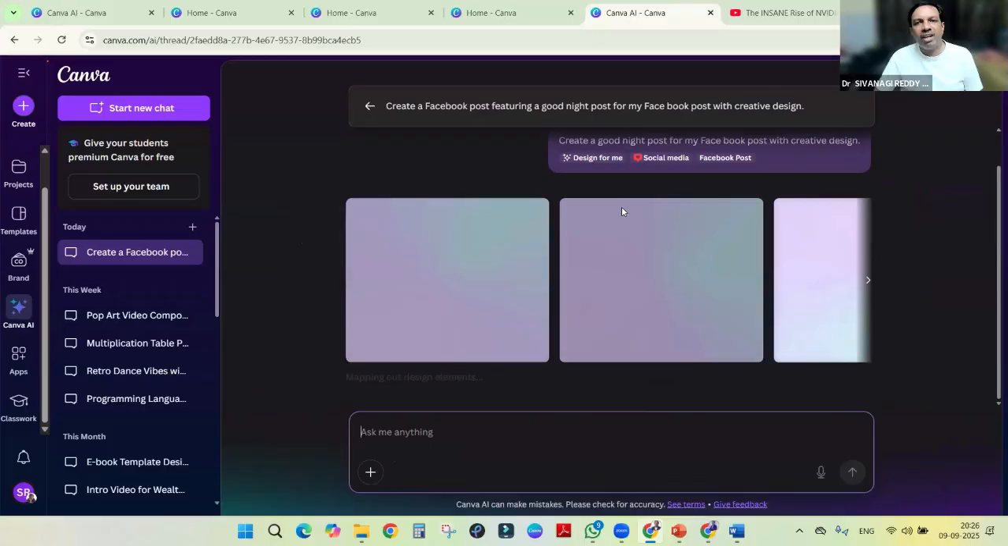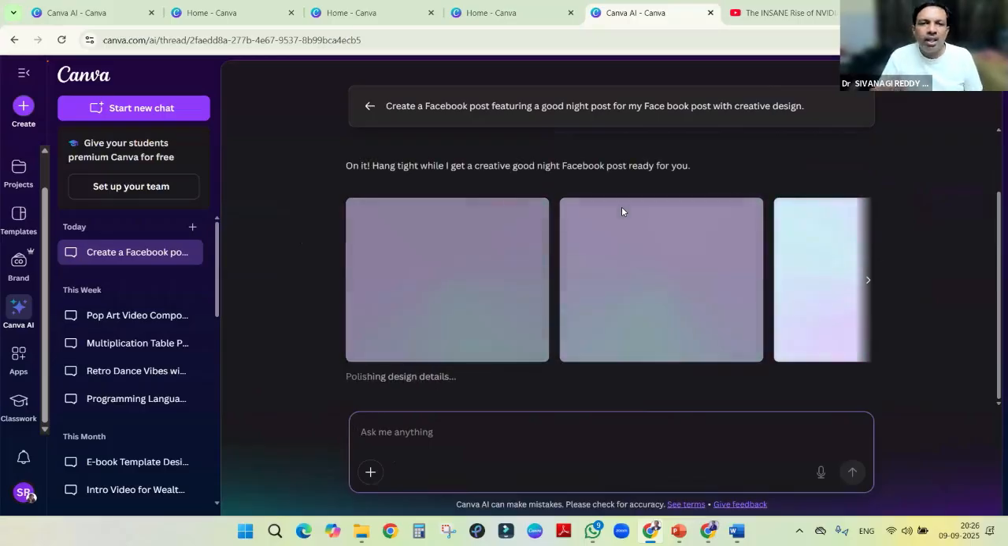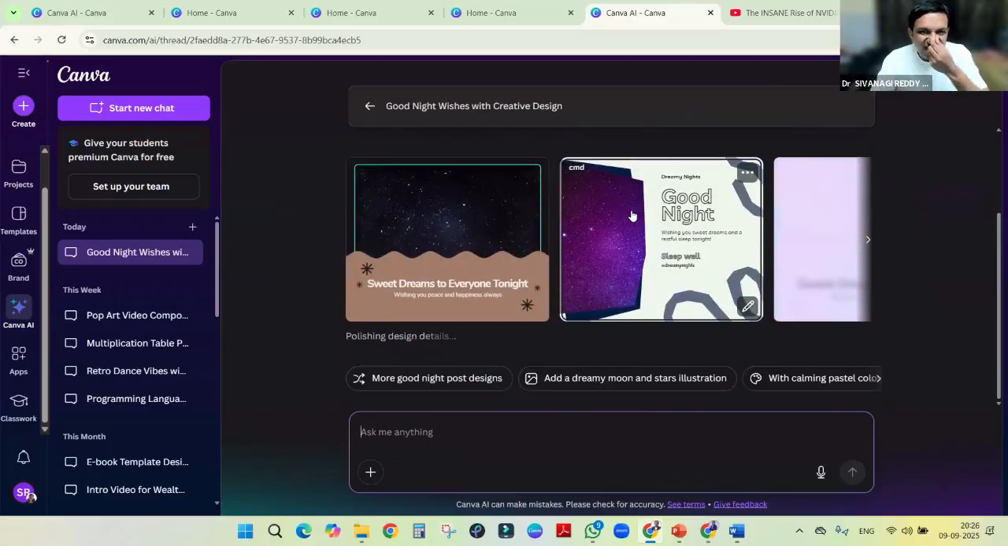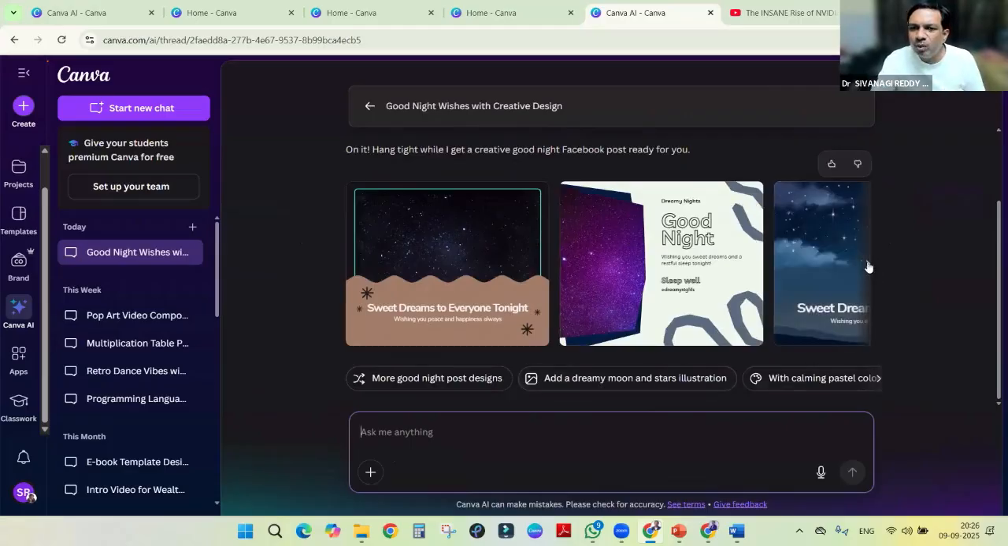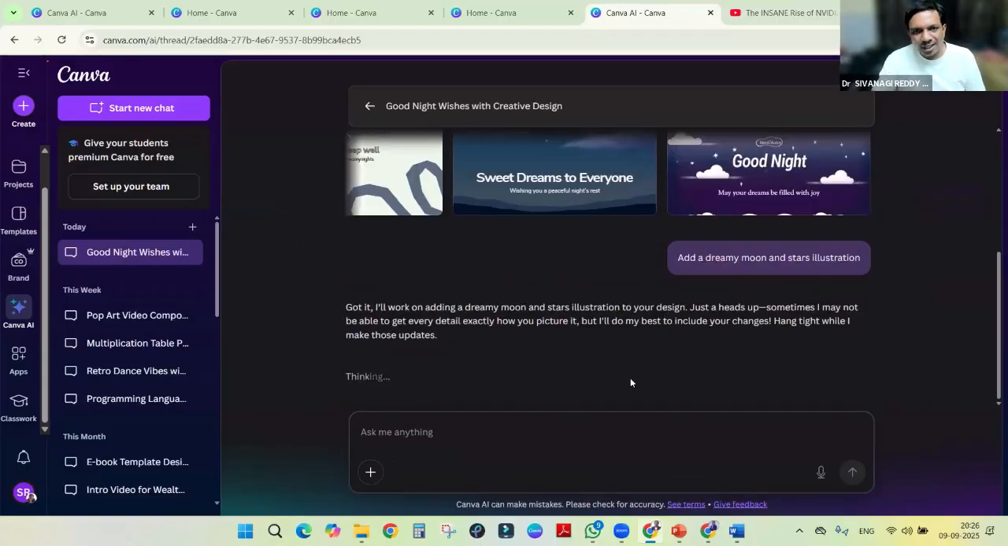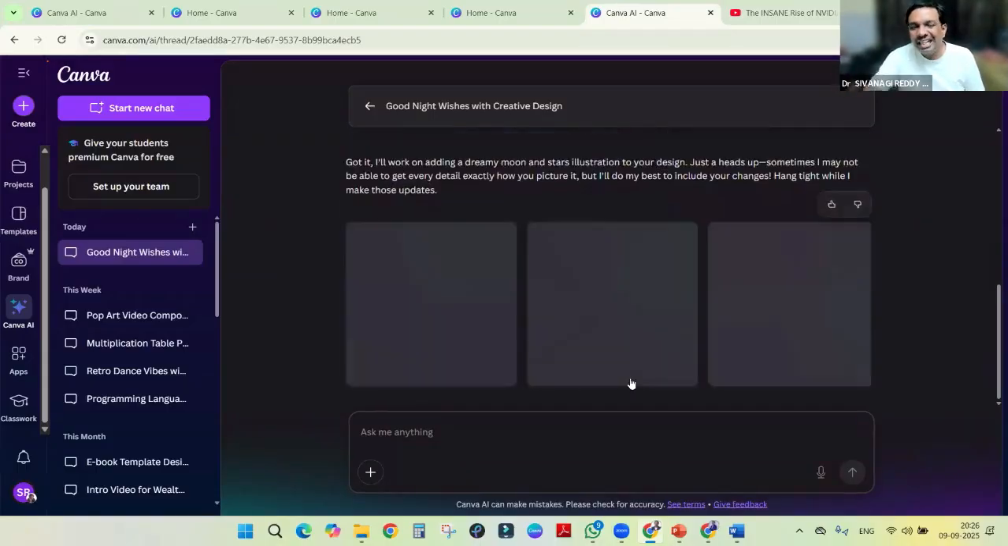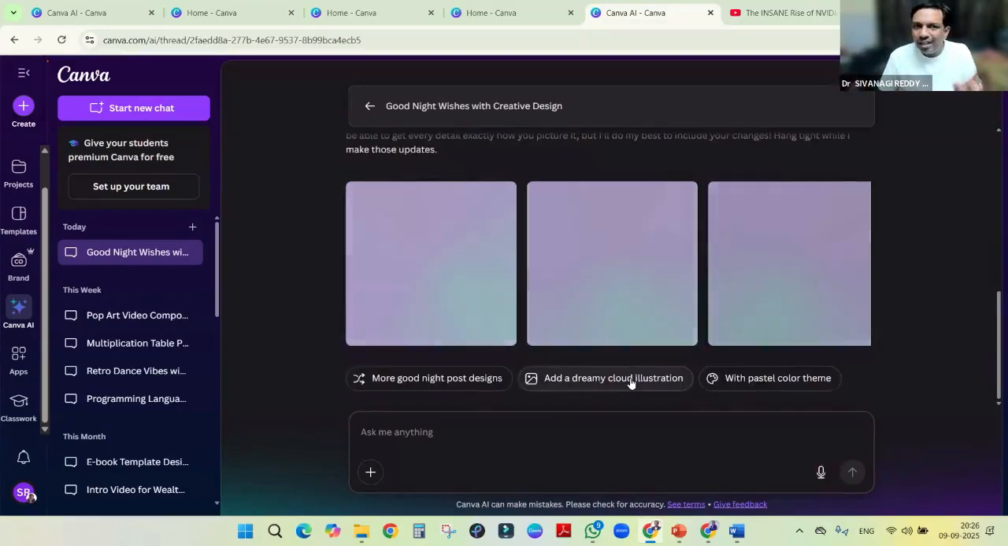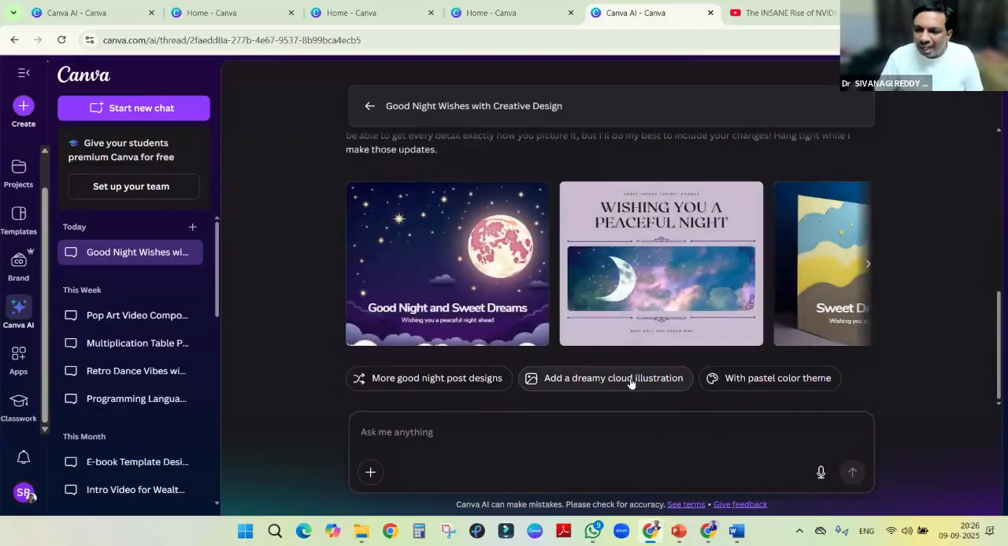So it will create different designs. If we like one, we can use it. If we want more designs, we can click and it will give ideas. Add a dreamy moon stars illustration. It means that if we go on giving the prompt, the design itself will change. We can do it manually, or we can write the prompt.